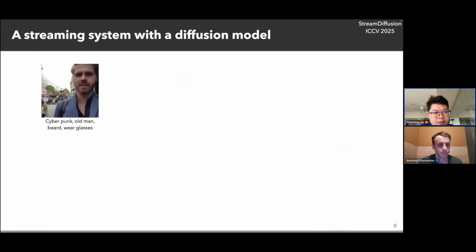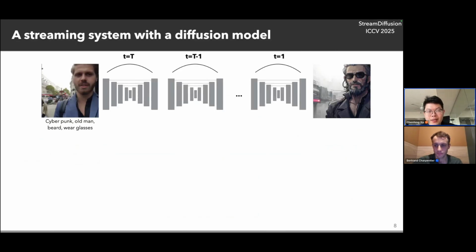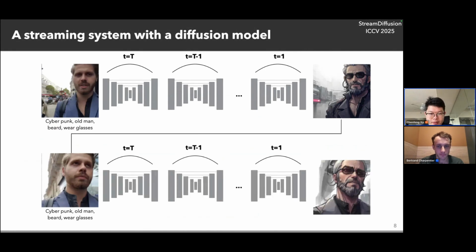And now we are considering a streaming system. Imagine that I'm live streaming and I want to translate my appearance into another style. The input image stream comes into the model. Let's say we want to translate this image into another style. We will utilize a trained diffusion model to denoise step by step until it transforms into another image. Remember that this is a streaming application. So when we finish denoising the first image, the second image is still waiting there, and we still need to denoise step by step again and transform it into another style.